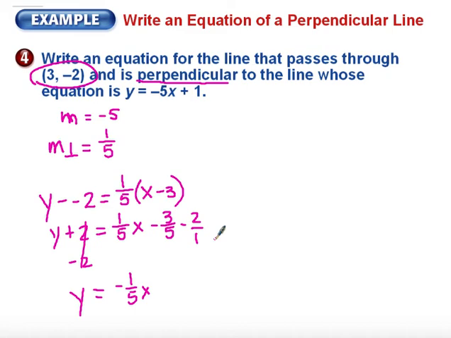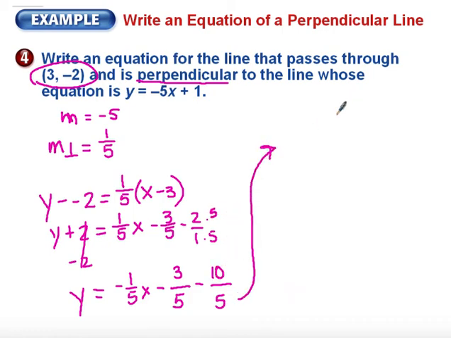I'm going to put a 1 here. That's going to give me -3/5. Whoops, I've got to find my common denominator, don't I? My common denominator would be 5. So it's -3/5, and I need to make this be a 5, so I'm going to make that 2 times 5 be 10. All right, and that's going to give me y equals